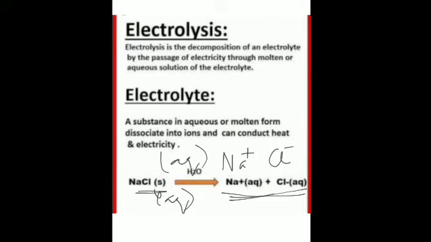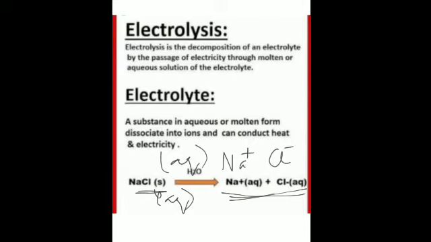If you melt a candle, the wax becomes molten. Similarly, metals melt when heated at very high temperature. This molten state of a substance also brings about a chemical change through electrolysis.